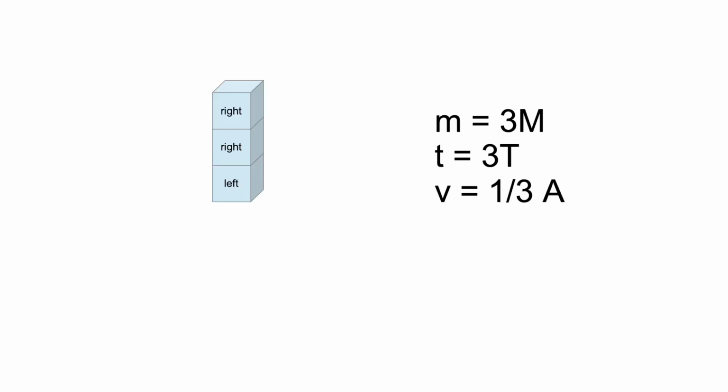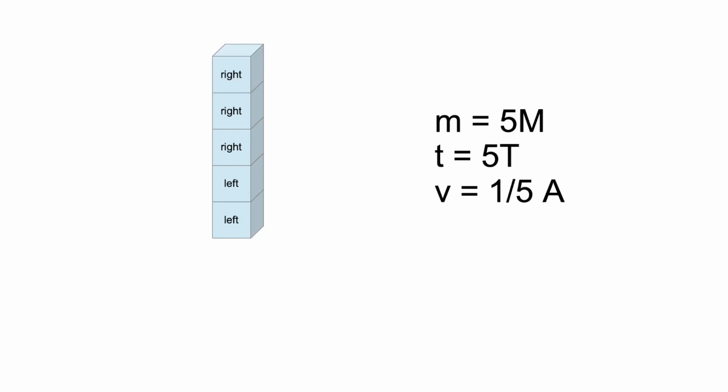Imagine that the particle state consists of 3 discrete pieces, 2 directions right and 1 direction left. In this case, the particle moves right, right, left, right, right, left, and so on. It moves right on average, but not with the maximum possible speed, only with 1/3 of it. Its absolute speed v equals a divided by 3. Its total mass equals 3m. One full cycle takes 3t of time.